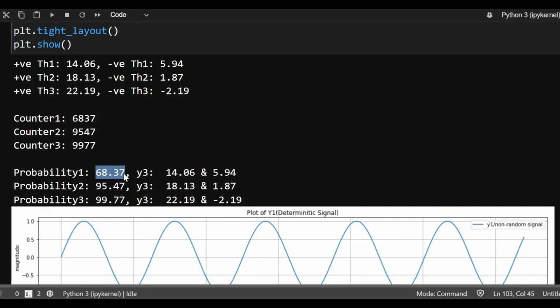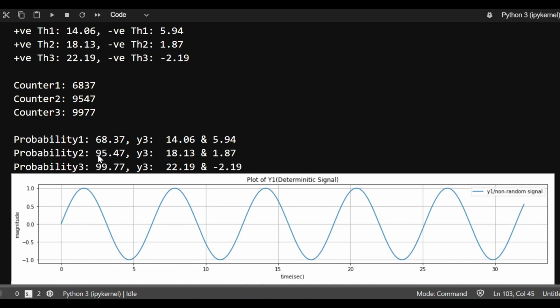So now we are talking in terms of probabilities. Now we are talking about how to eliminate uncertainty. This gives you at least some information. Even in randomness, this gives us some information that there is a 68% probability that the data will vary between 14 and 6. Moving further, in threshold 2, which is a wider one,